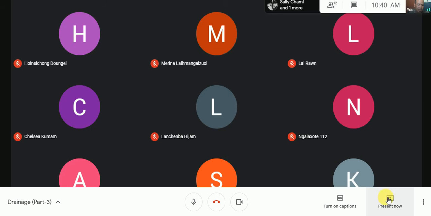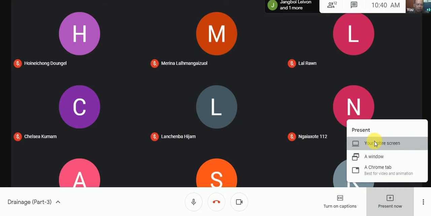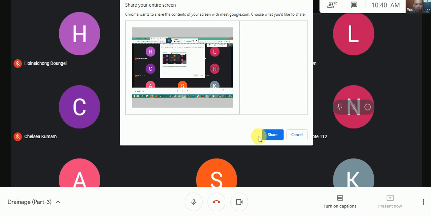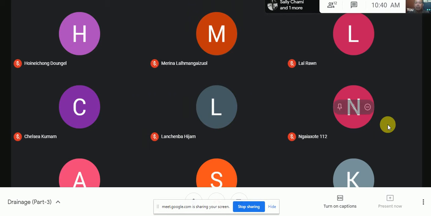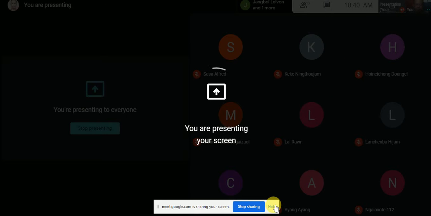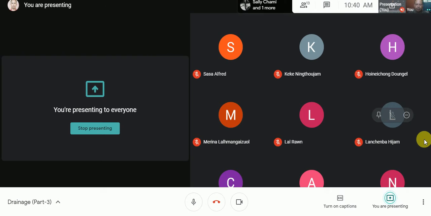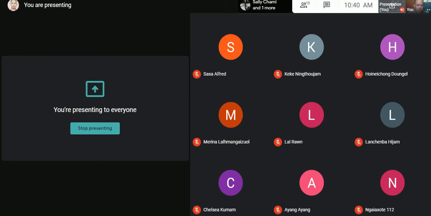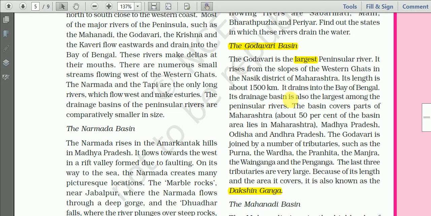Okay, so I will present my screen. So we shall start from the Godavari Basin. This is one of the east flowing rivers flowing into the Bay of Bengal.